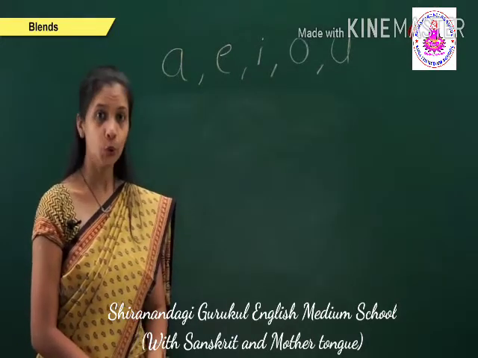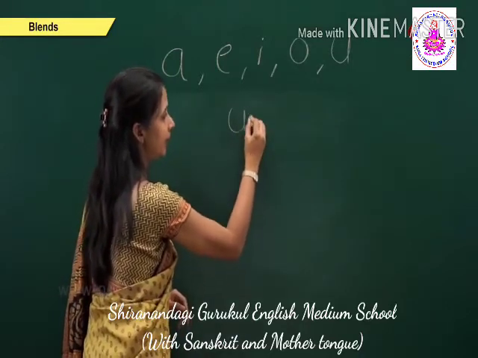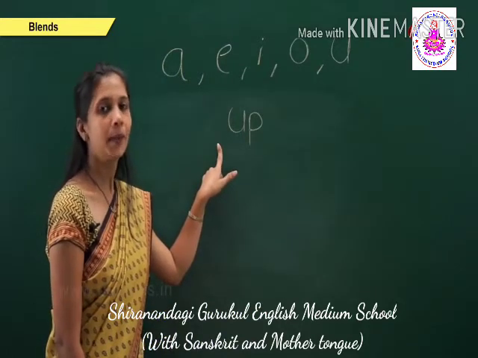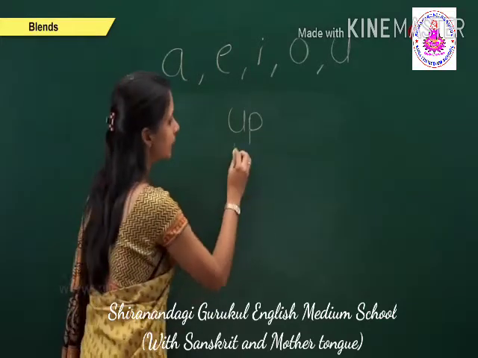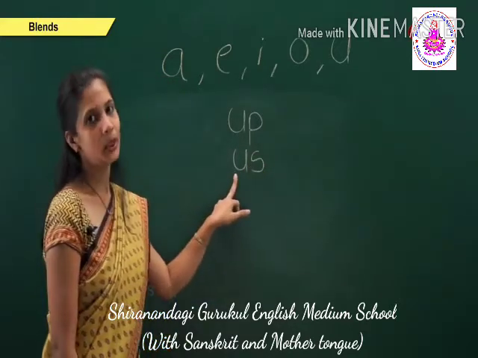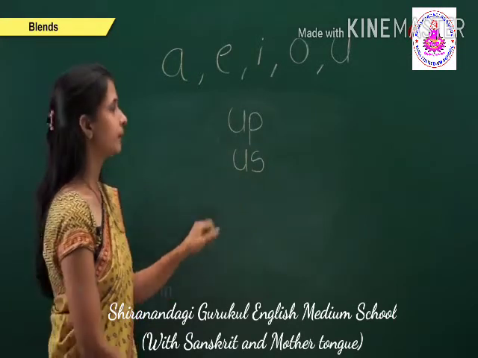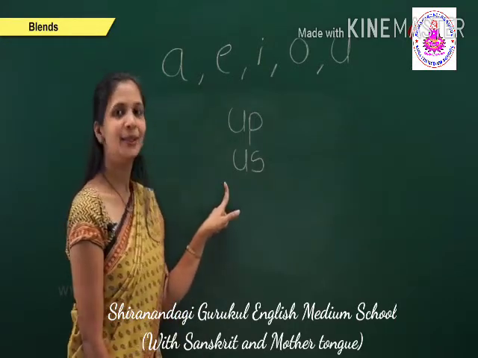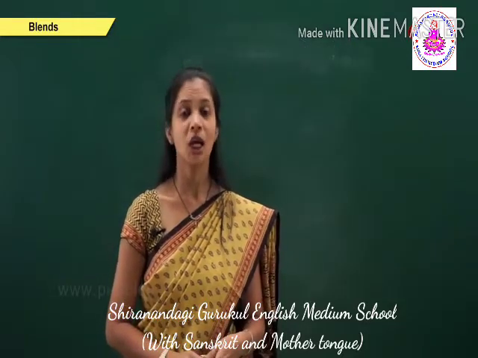With the help of the U vowel, we make the words U, P, up. The sound of this two-letter word is up. Now the next one is U, S, us. The sound of this two-letter word is us. Now we repeat this: up and us. Okay. Now we are going to learn about those letters which are not vowels.